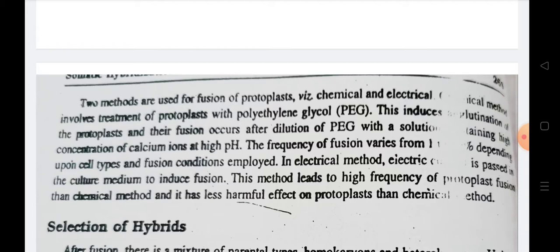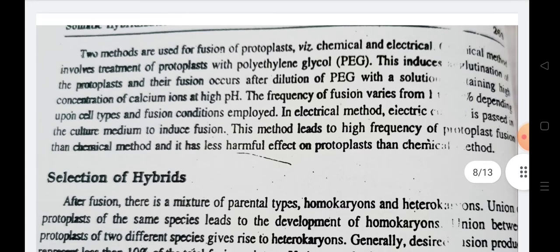Dilution of the polyethylene glycol is done with a solution of calcium ions at high pH. This method leads to a higher frequency than the chemical method, and no harmful effects are observed.